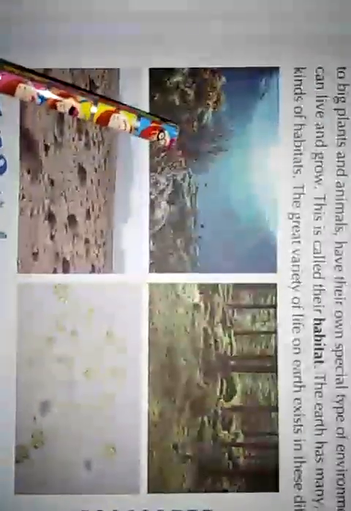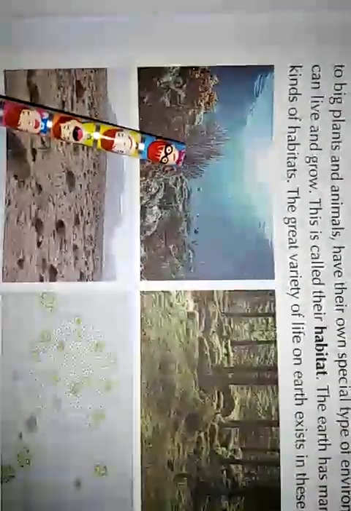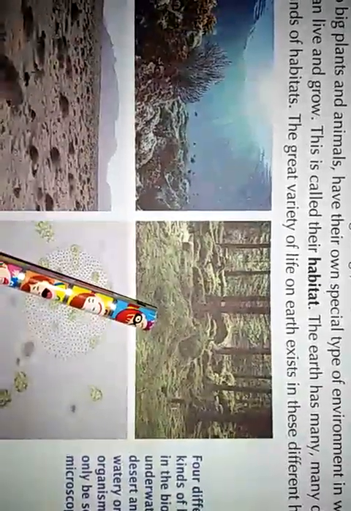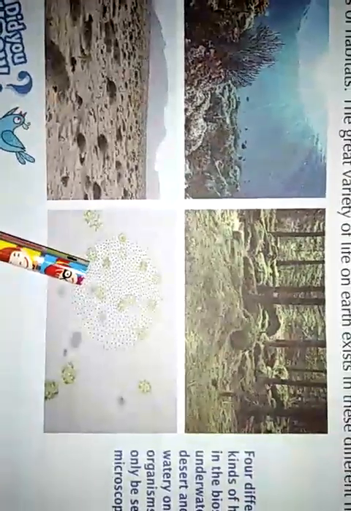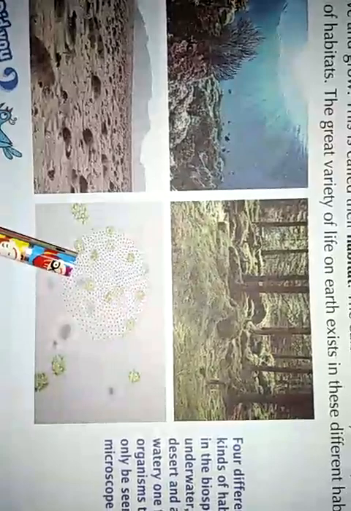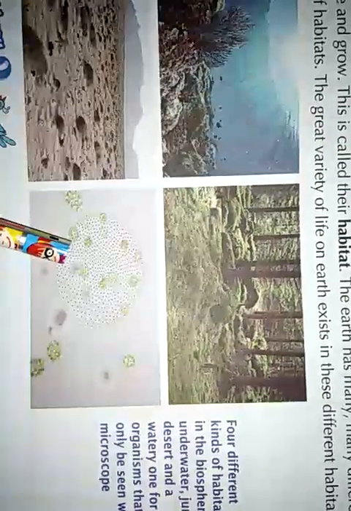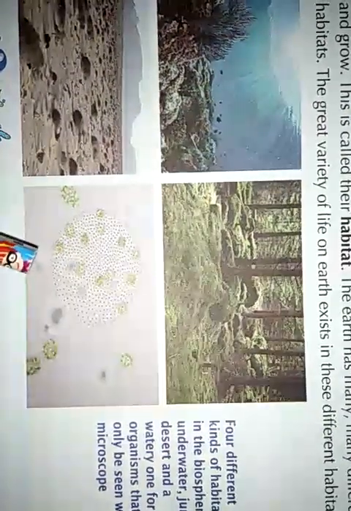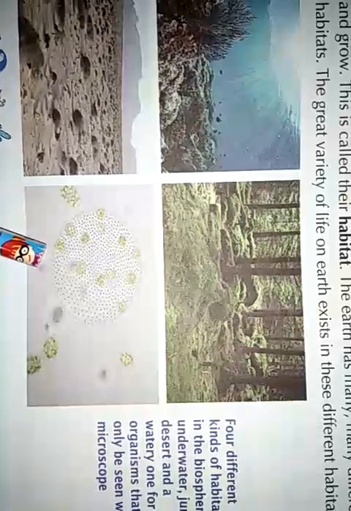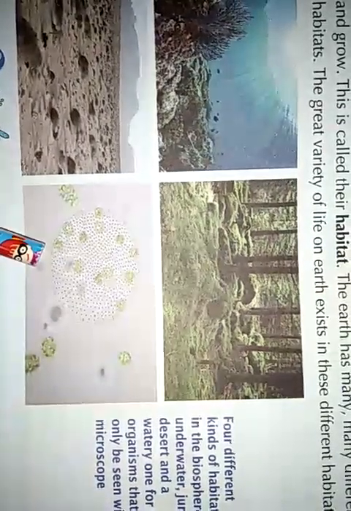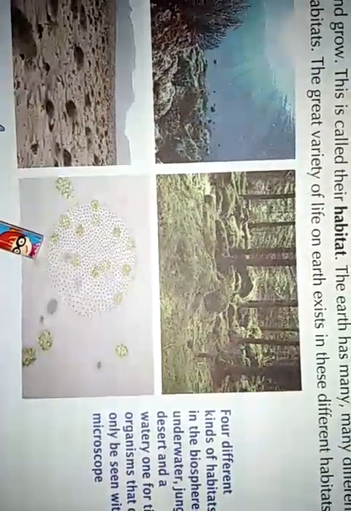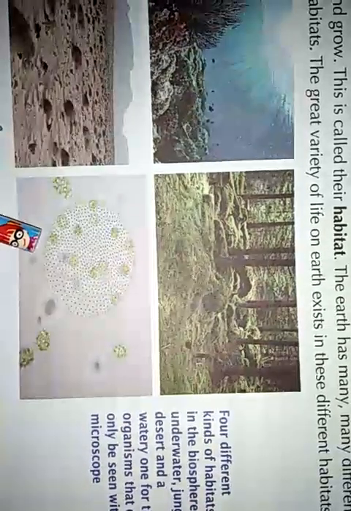Now look at the picture. What is this one? Yes, underwater. This one is simple, jungle. This one is desert, and this one is a watery place where tiny organisms are found. You cannot see this with your bare eyes. You need to take a microscope. With the help of a microscope only you can see these tiny organisms.